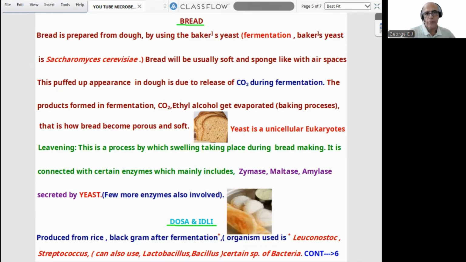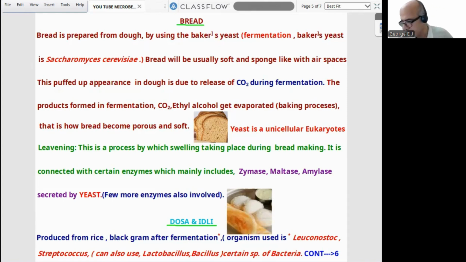Now yeast, Saccharomyces cerevisiae, you can find. It is a unicellular eukaryote. Yeast is a eukaryote, single cell. Now there's a famous term in connection with bread making, and that's a question also. It is called leavening. This is the process by which swelling takes place during bread making. It is concerned with certain enzymes which mainly include zymase, maltase, and amylase, secreted by yeast. Some scientists say a few more enzymes will be involved.